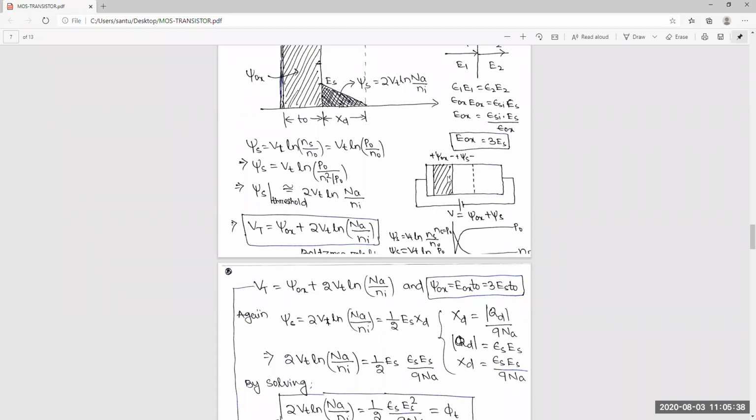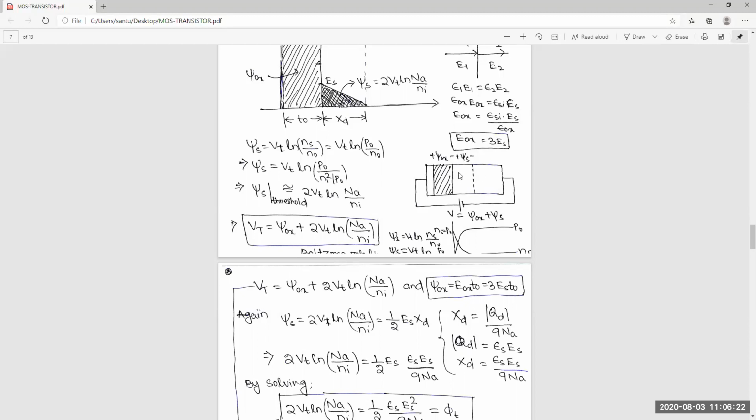Here another region is there, the depletion region. So the voltage will be shared between this region and this region. That's why this is phi OX, the oxide voltage, plus phi S, the semiconductor voltage. At threshold voltage this is the maximum depletion region, and the surface potential at this point is nothing but 2 Vt ln Na by ni. Clear? We'll discuss what phi OX is, but till now just understand the value of surface potential at this point.